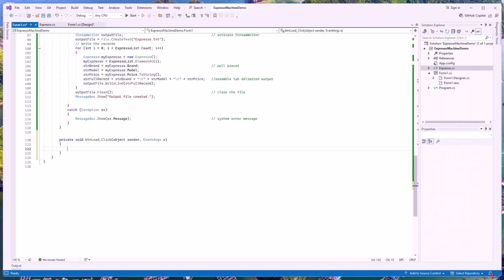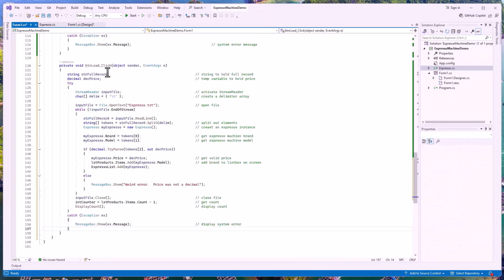Click on the load button. It looks something like this. We're taking our full record again, and we're also creating a variable decimal price so we can work with the price piece. Remember, this is going to be a little like we are typing in the data from scratch because you're bringing it from the outside. And so we want to make sure we're doing the same tests, even though we don't have to because we know the data is only created from this particular routine. But if the data was created somewhere else, you might want to do this.